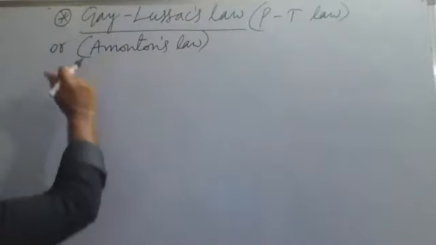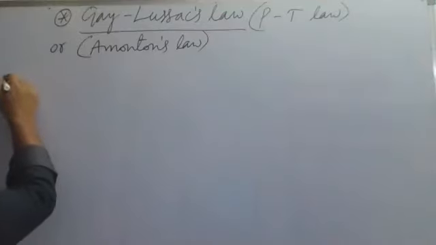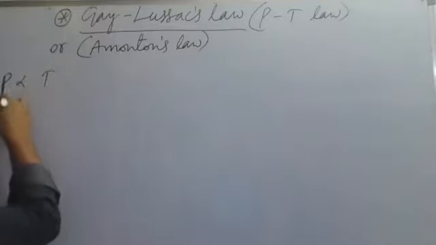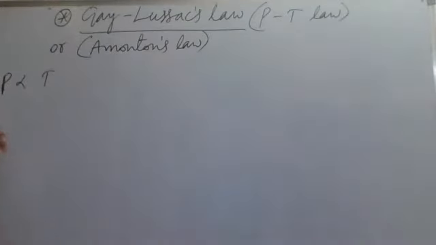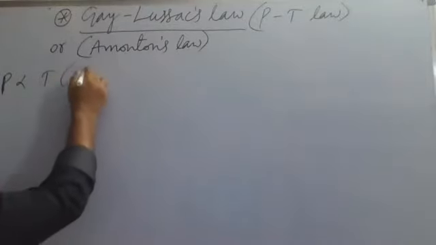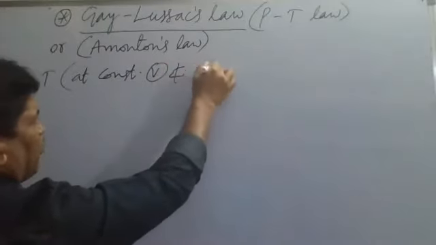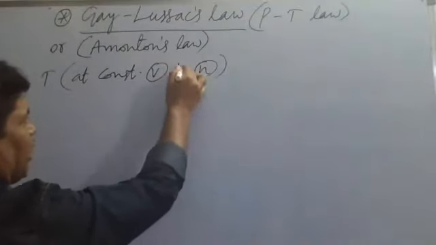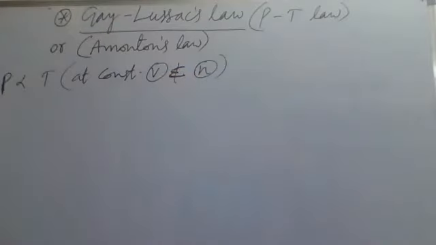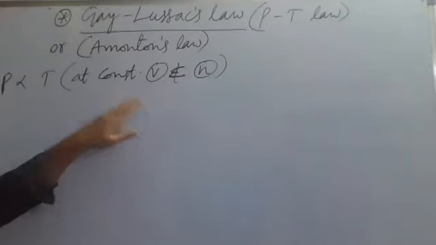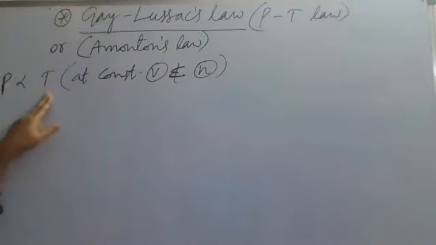According to this law, the pressure of a given mass of gas is directly proportional to temperature at constant volume and number of moles. Given mass of gas means mass is constant, so the number of moles will be constant.